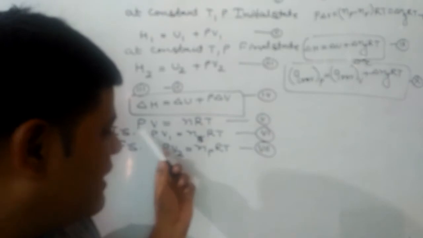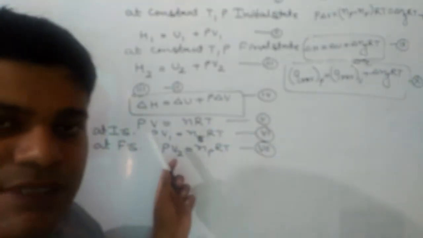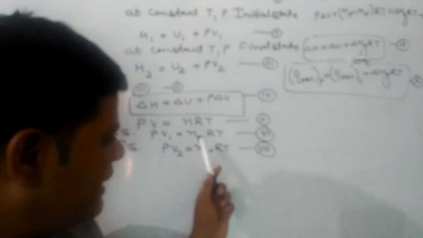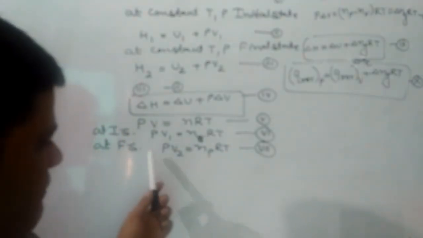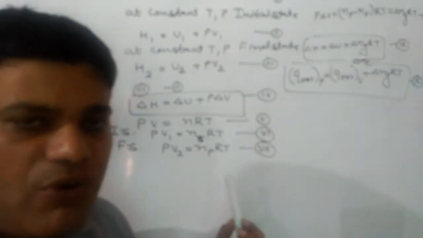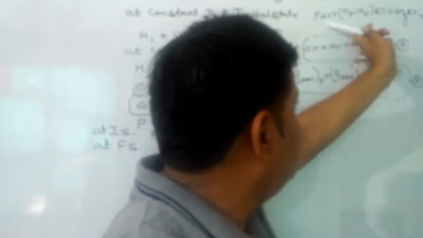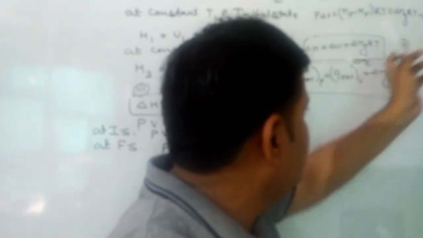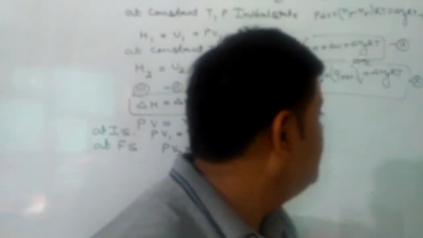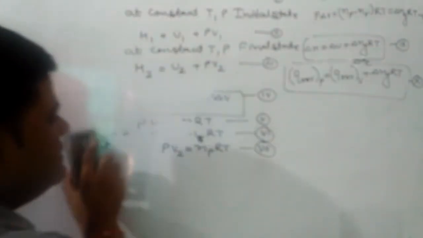And P delta V can be found out by use of the ideal gas equation, PV is equal to nRT. So PV1 is equal to nRT, where n is the number of gaseous moles of reactant. Final state PV2 is equal to nPRT, where nP is the number of moles of product in gaseous state. So applying 7th minus 6th, P delta V is equal to delta Ng RT. Putting this value here, we will get delta H is equal to delta U plus delta Ng RT. Or you can say that reversible heat at constant pressure is equal to reversible heat at constant volume plus delta Ng RT.